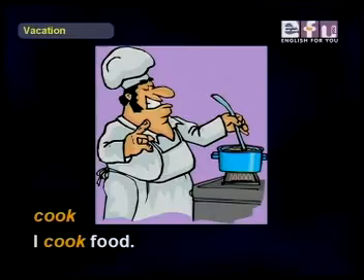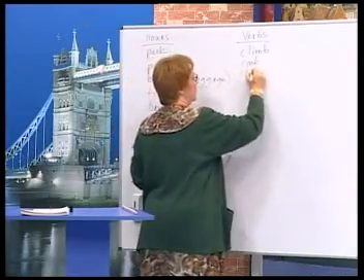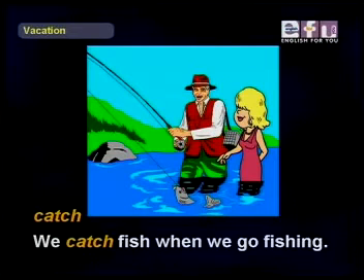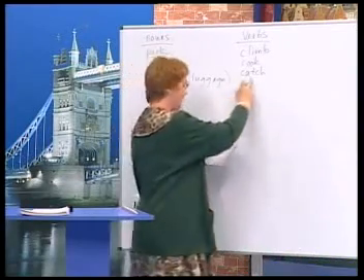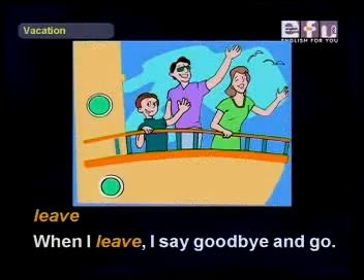Maybe I cook food for a barbecue. Catch. We catch fish when we go fishing. Sometimes we don't catch fish when we go fishing, but catch. Leave. Bye-bye. When I leave, I say goodbye and go.